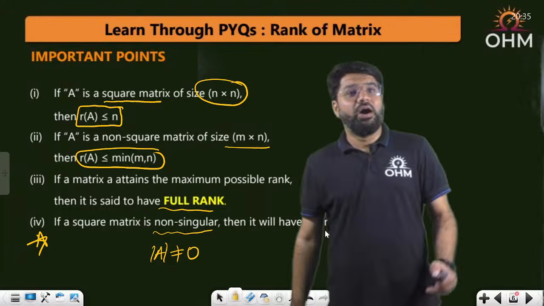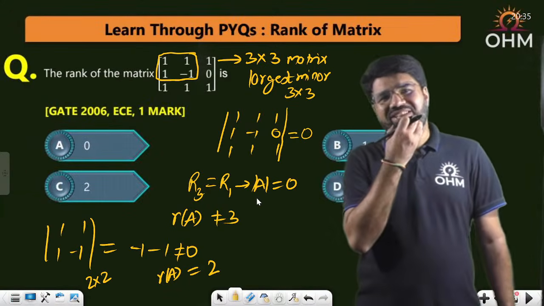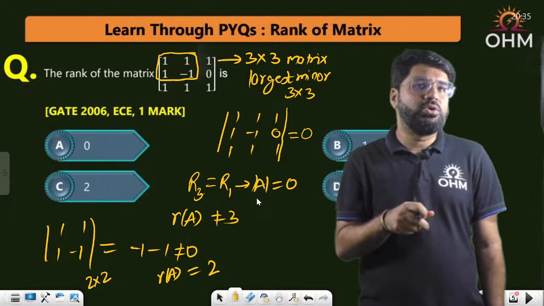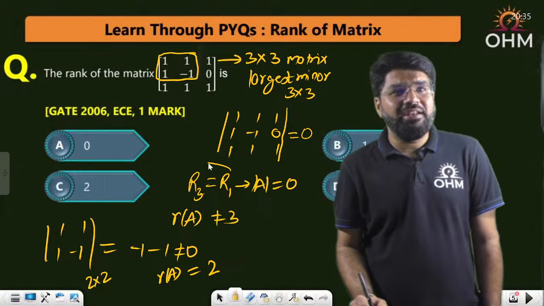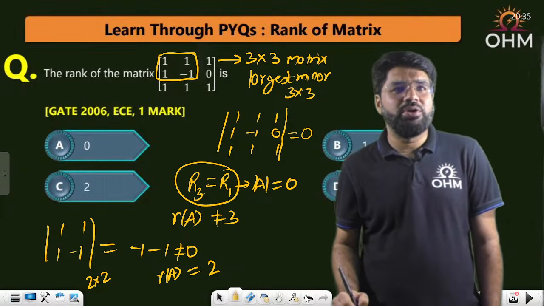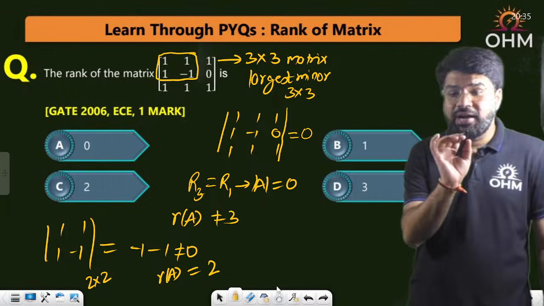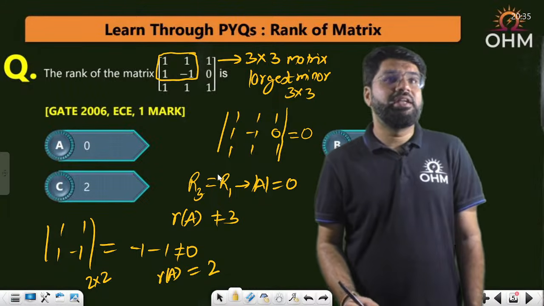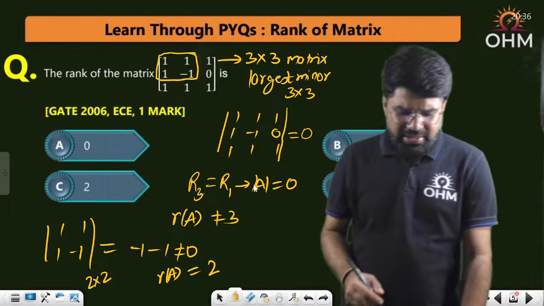Now, coming back to the previous question. The rank was not 3, it was equal to 2. Why? Because the determinant was 0. And why was the determinant 0? Because R3 equal to R1. When you say R3 equal to R1, you clearly say that there are dependent rows. Just understand this point here.